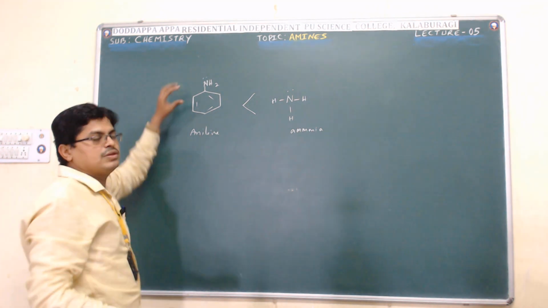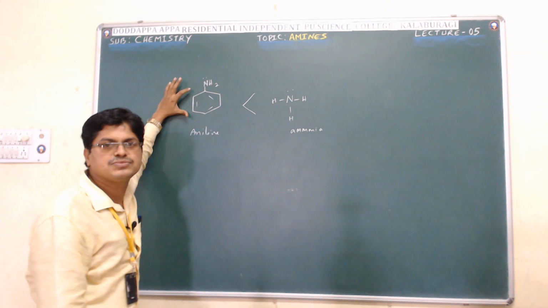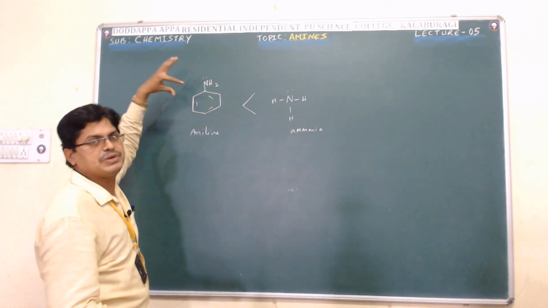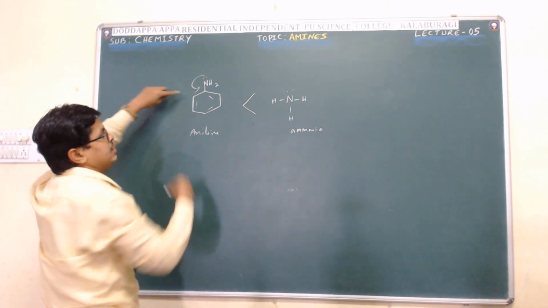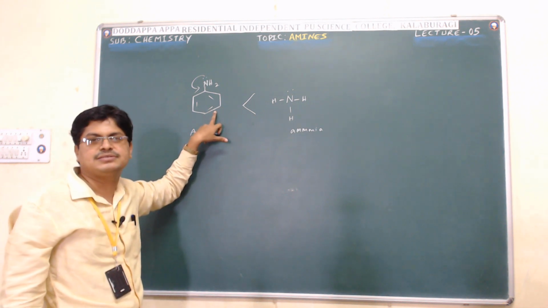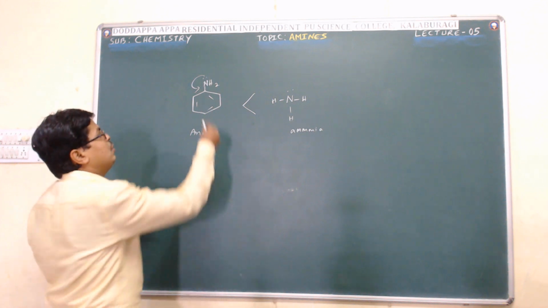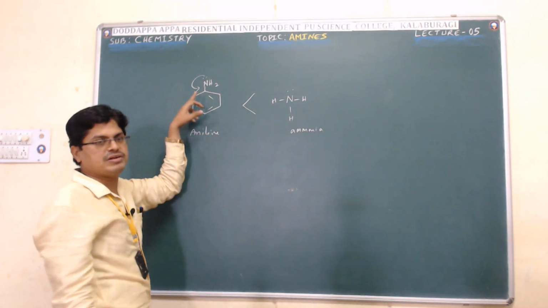So the question is, why is aniline less basic? In the previous class we came across that aniline is less basic due to the presence of a partial electron withdrawing benzene ring. When these electrons are withdrawn partially by the benzene ring, they are involved in what? Resonance.